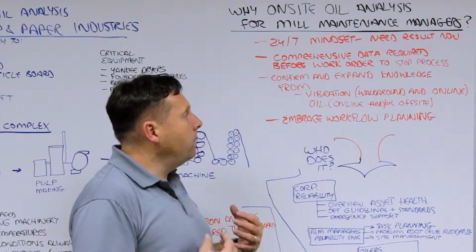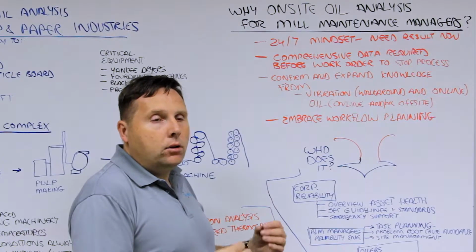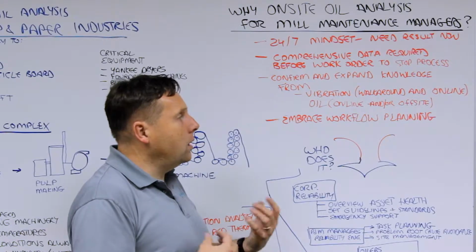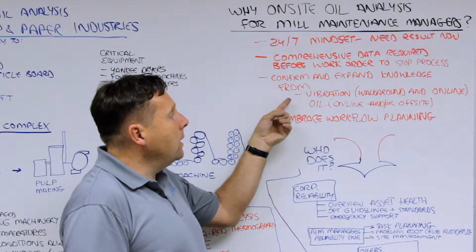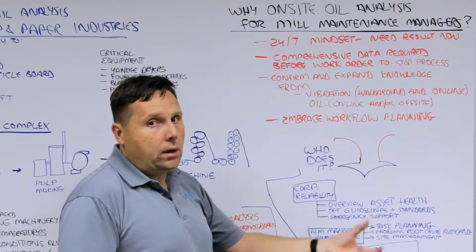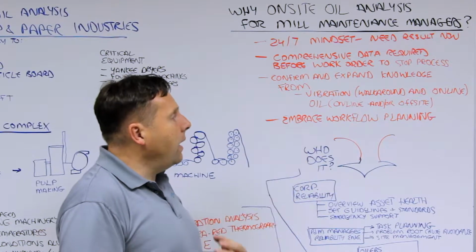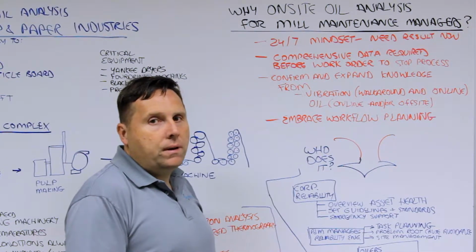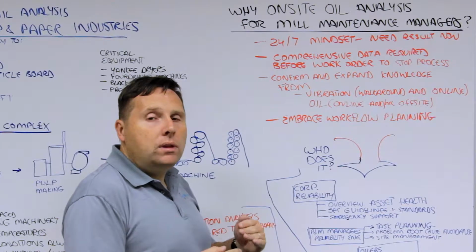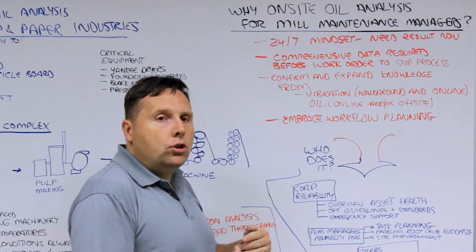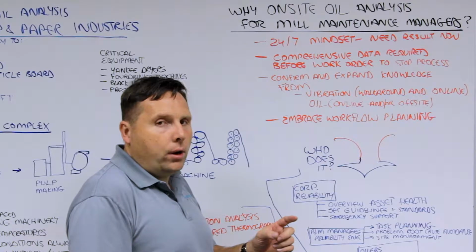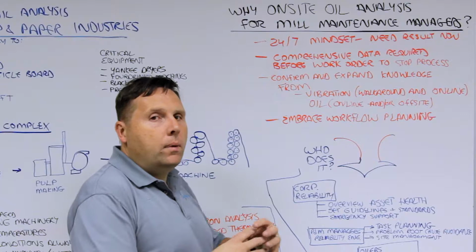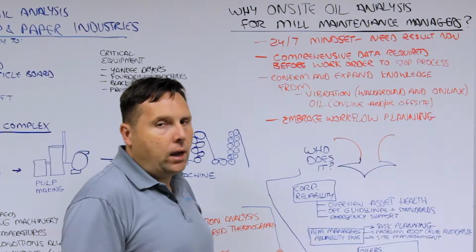Many mills nowadays have on-site or online sensors on some of their critical reservoirs and critical bearing systems. So they're looking at data coming from vibration, both walk-around and online sensors. Many have also adopted online sensors such as particle counters and, in some situations, ferrous devices. However, these systems are what we would call just water diviners or initial triggers. And again, if anything is kicking out an alarm, they want additional information from a comprehensive set of tests before they take it offline.